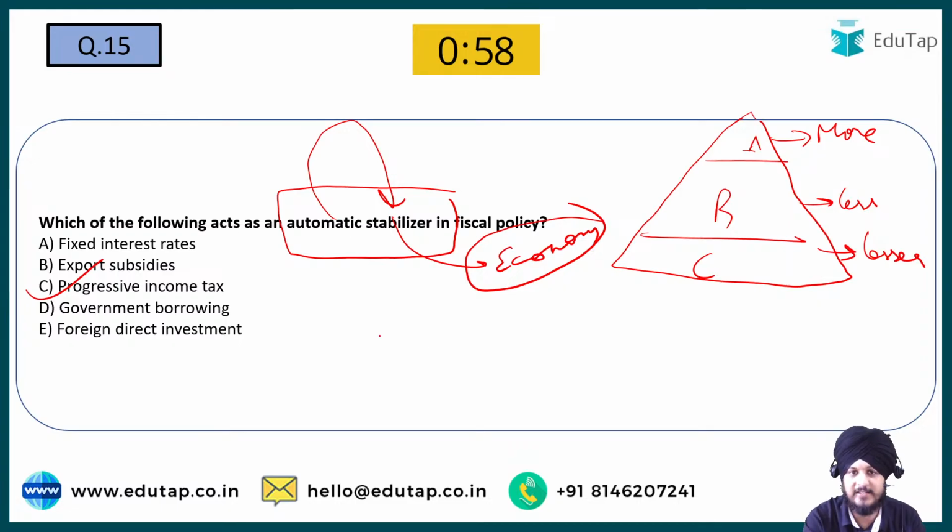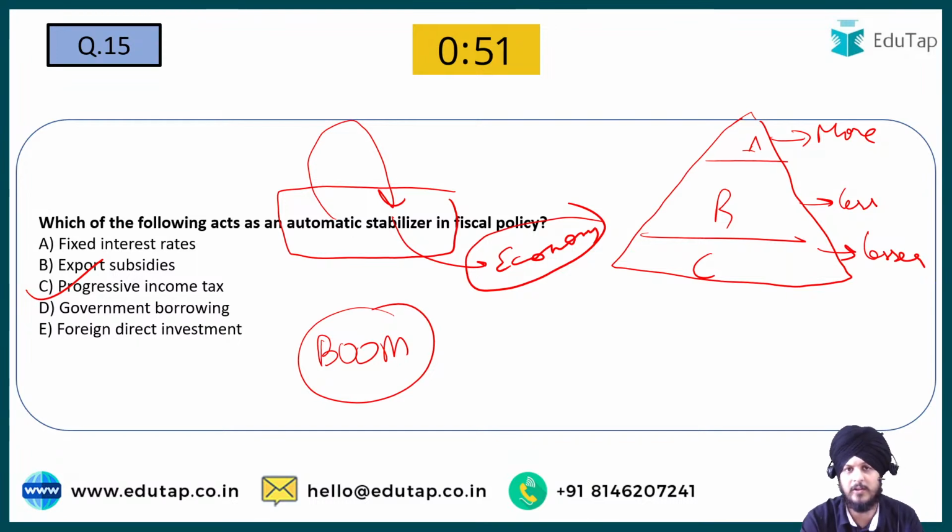So for example, let us say the economy is going through a boom period, meaning the economy is witnessing higher economic growth. When economic growth happens, at some point it is going to give rise to inflation also. The answer is yes. When development happens, people have more money in their hands, so they go to the market to spend.